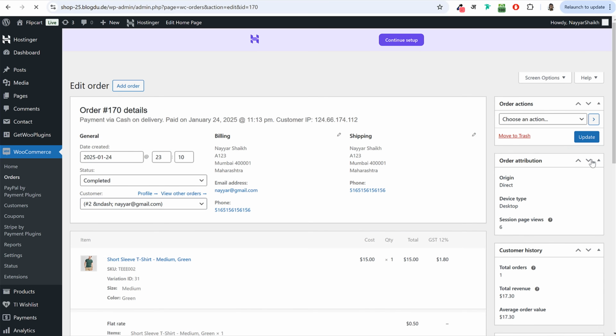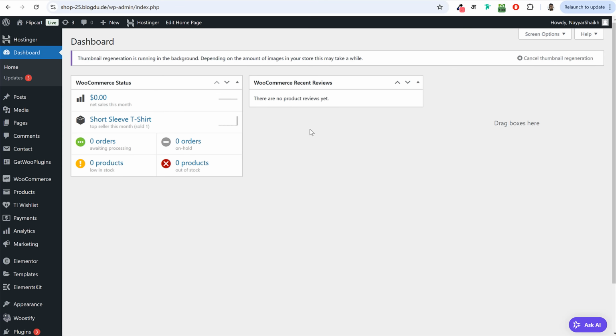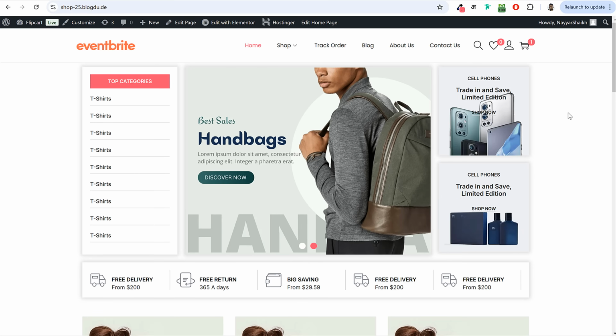All right. So this is how you process the order. This is how, whenever you get a new order, you process it. Now, as you can see, no orders are awaiting processing. This is how you manage the orders. And with this, finally, we have completed this tutorial.